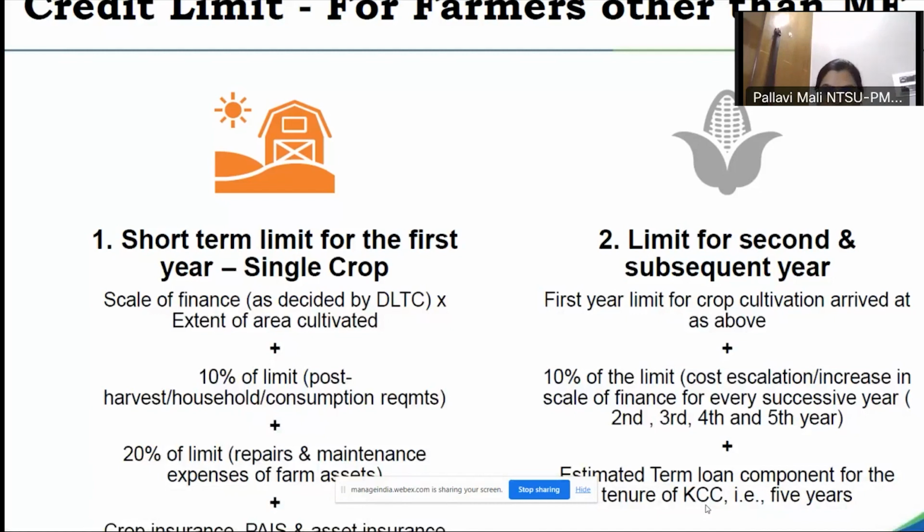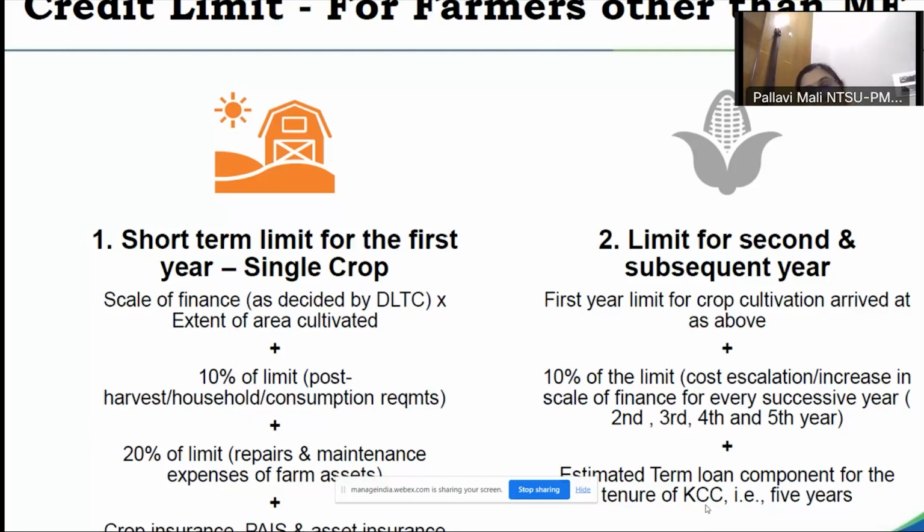Apart from the cost of cultivation, a few other things are added in the short-term credit: a 10% limit for post-harvest expenses and household consumption requirements, plus 20% for repair and maintenance expenses for the farm asset, and crop insurance, PAIS, that is personal accident insurance scheme, and asset insurance. PMFBY, Pradhan Mantri Fasal Bima Yojana, was earlier compulsory for loanee farmers, so the crop insurance premium was added to the KCC loan account in the short-term credit limit. This way, by calculation, we get the credit limit for the first year.